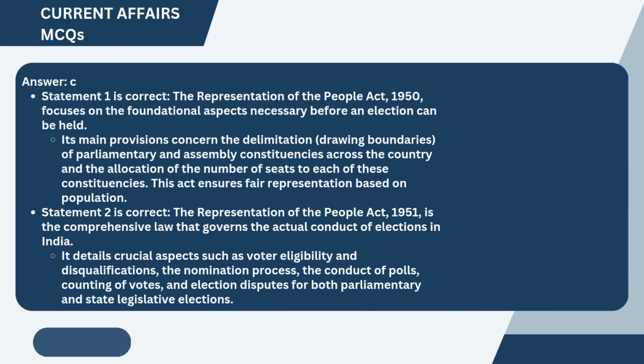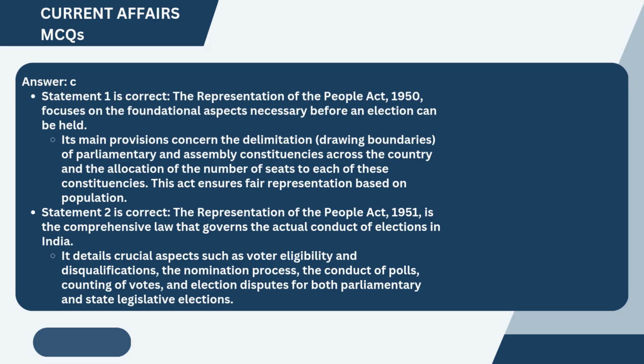Answer is option C. Statement 1 is correct. The Representation of the People Act, 1950, focuses on the foundational aspects necessary before an election can be held. Its main provisions concern the delimitation, drawing boundaries, of parliamentary and assembly constituencies across the country and the allocation of the number of seats to each of these constituencies. This act ensures fair representation based on population.